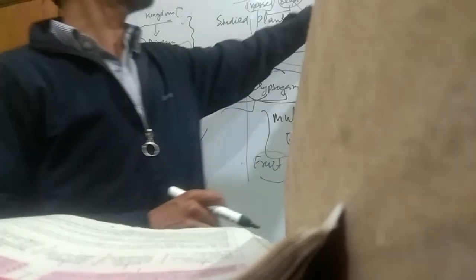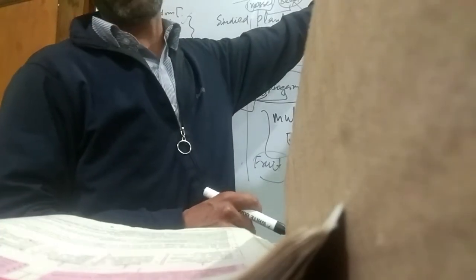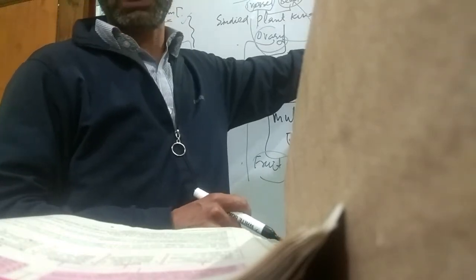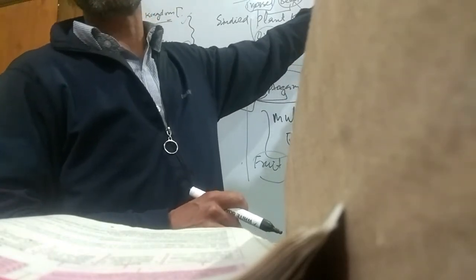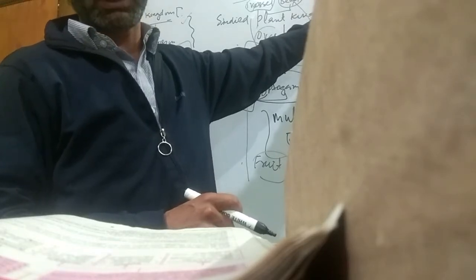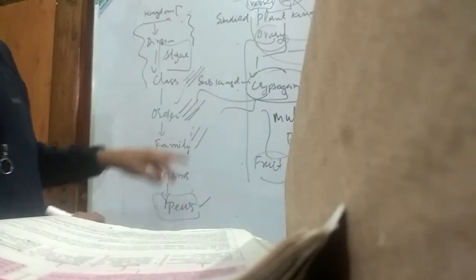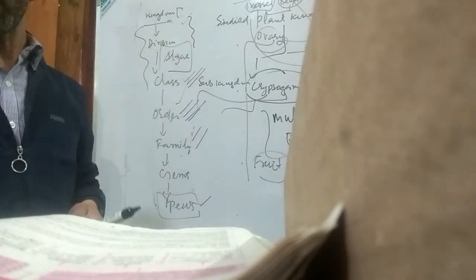So gymnosperms produce seeds which are naked. In this respect, gymnosperms differ from angiosperms. But there are several other differences too, which we take later on. Today our main focus is bryophyte. Coming to the present topic, bryophytes.